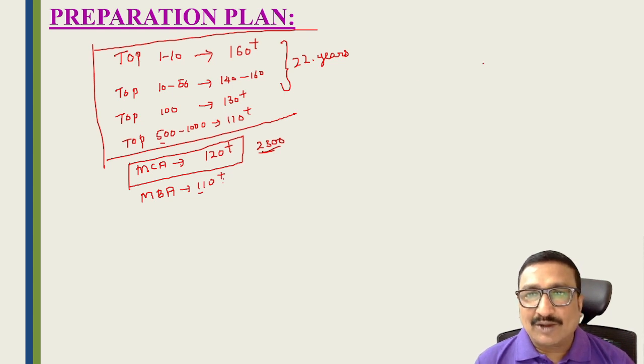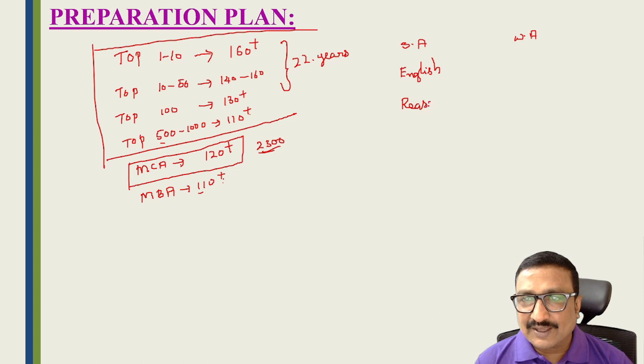So for this, what do we have to do? Make a plan. First find out what your strong areas and weak areas are. Suppose your strong areas are the English section and reasoning, then focus on practicing English and reasoning sections every day.